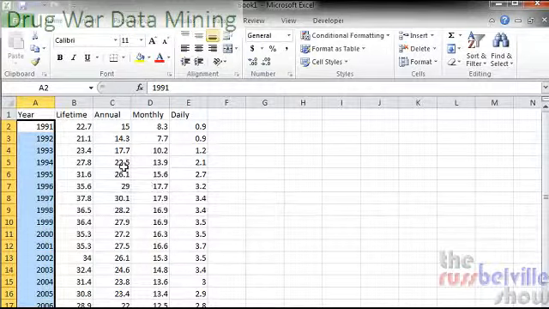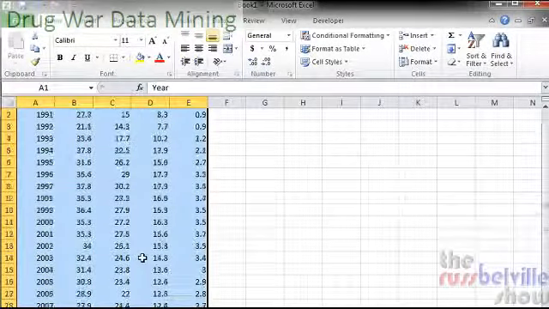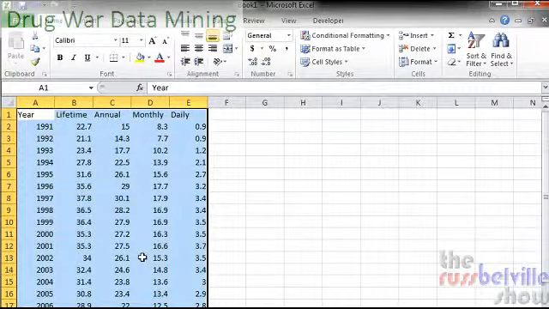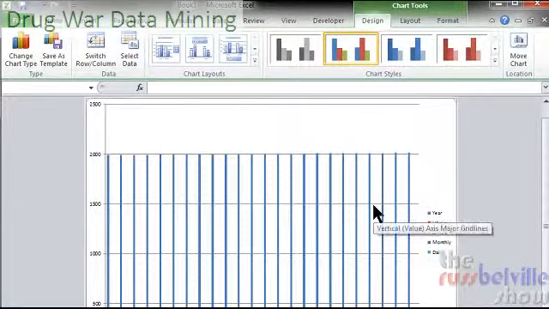Then it's just a matter of selecting the entire section. And again, Control A is a quick way to do that. Control A gets everything highlighted. And to make a quick graph of this information, press F11 on your keyboard. F11 is a keyboard trick that really quickly makes a graph for you.